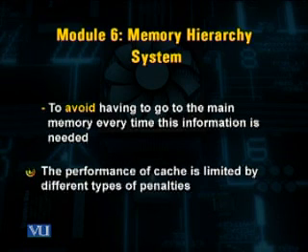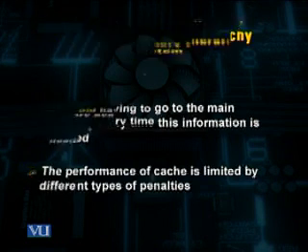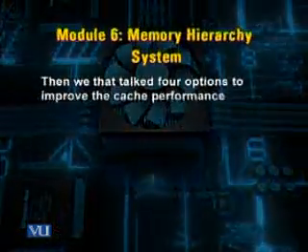The performance of cache is limited by different types of penalties. These penalties are in terms of how much time it takes to access the data from the memory which is closest to the processor, and if it is not available there, how much time is required to retrieve this information from the main memory.